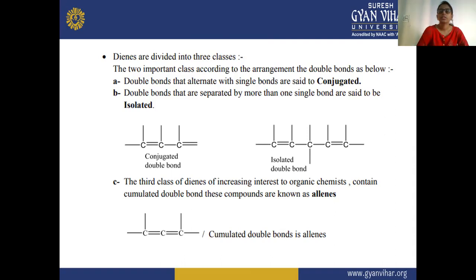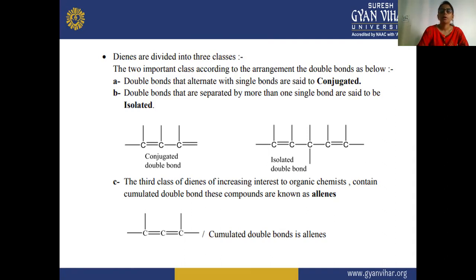Secondly, there is isolated, where the double bonds should be separated by more than one single bond: double, then single, then double, or you can take one more single bond. And third, the class of dienes of increasing interest to organic chemists is the cumulated double bond.